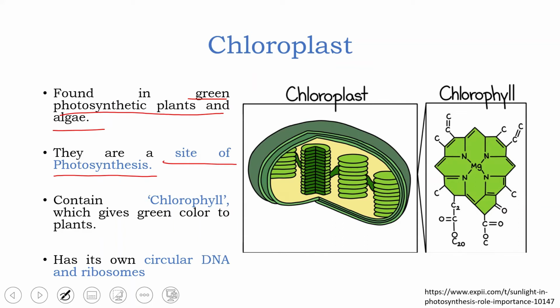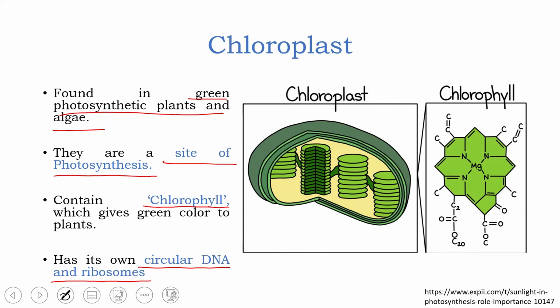These chloroplasts consist of chlorophyll. Chlorophyll is nothing but the pigment which imparts the green color to the plants. Each chloroplast has its own circular DNA and ribosomes. Now, similar to chloroplast, there is one more organelle other than nucleus in the plants which contain DNA, not just plants. The other organelle is mitochondria.